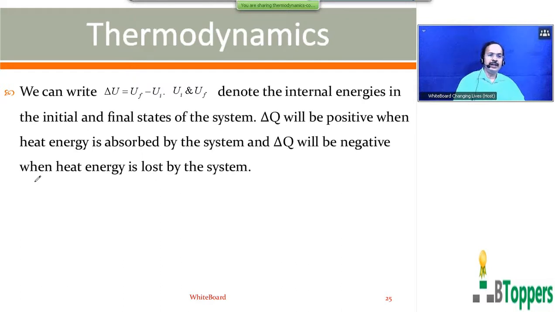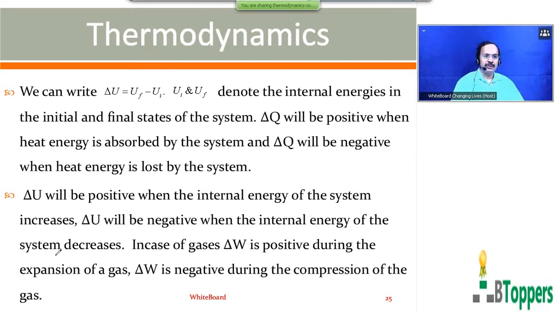Look at the screen. You can write delta U equal to UF minus UI. UI and UF denote the internal energies in the initial and final states of the system. Delta Q will be positive when heat energy is absorbed by the system. Delta Q will be negative when heat energy is lost by the system. Delta U will be positive when the energy of the system increases. Delta U will be negative when the energy of the system decreases. In case of gases, delta W is positive during the expansion of gas. Delta W is negative during the compression of the gas.